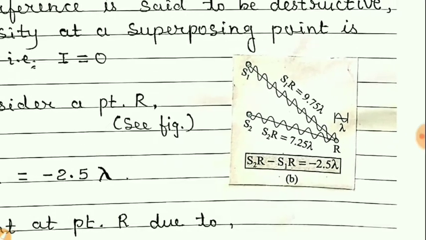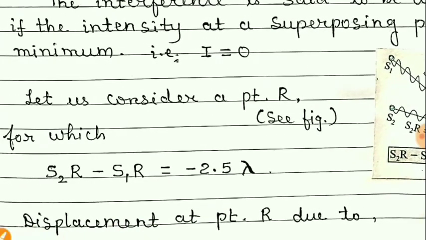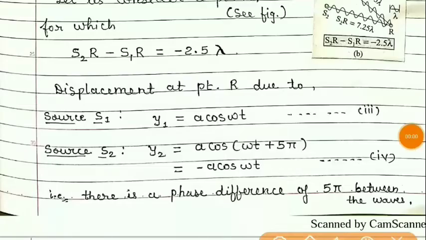In that case, what will happen? The crest of the first wave and the trough of the second wave will meet at this point, and so they will cancel each other. And so we will get destructive interference. So now students, it is clear that the path difference at point R is minus 2.5 lambda.